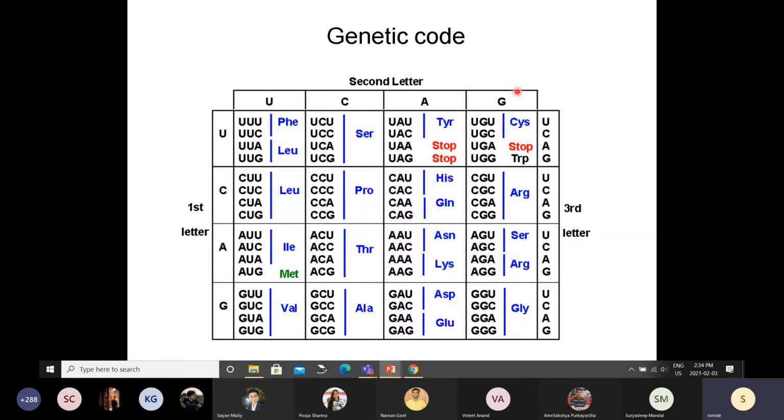So you don't have to remember this table. All you have to understand is the concept. This table is called the genetic code, and it is universal. Bacteria use it, viruses use it, we also use it. My pet dog also uses this. If a mouse comes into my house, it is also using this. All organisms on Earth use it. If there are aliens, they might have their own genetic code, but at least all terrestrial organisms use this genetic code.